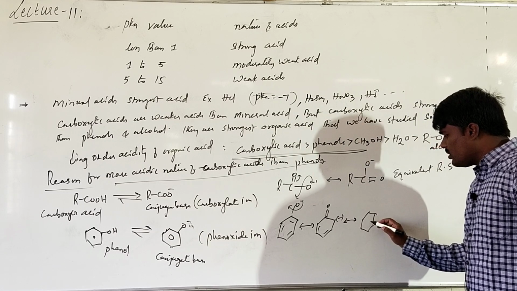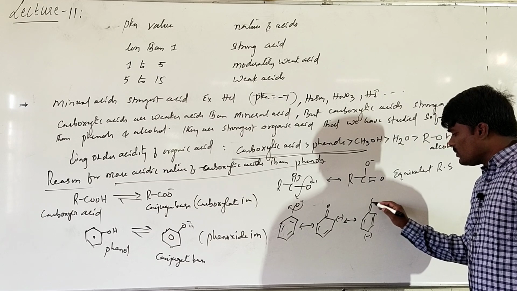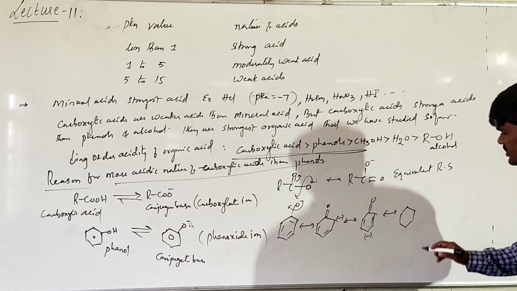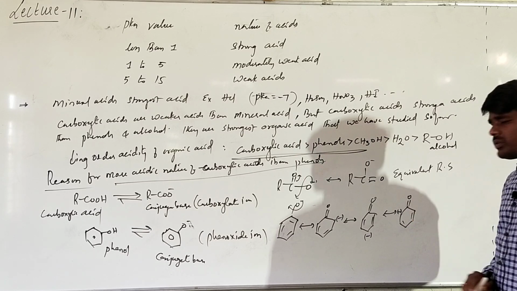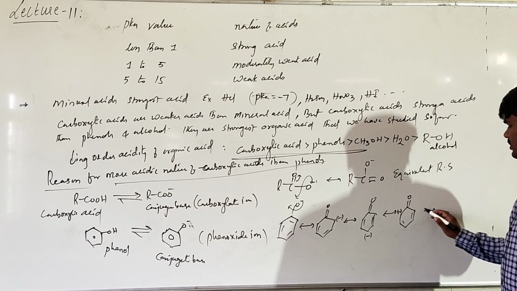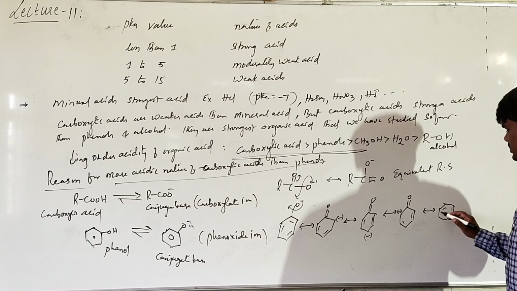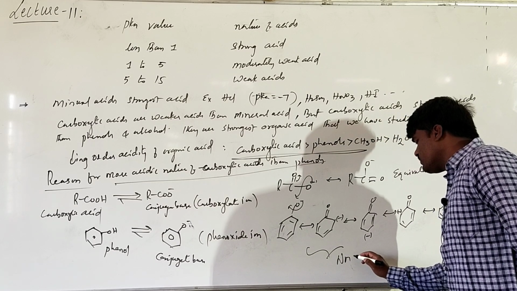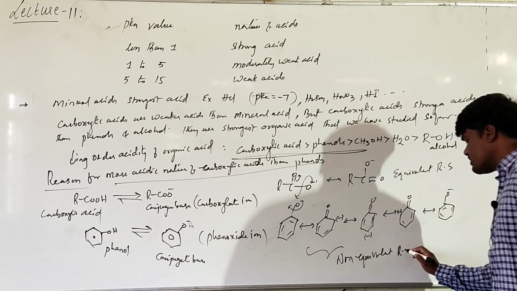But all these resonating structures are not equivalent, so these are called non-equivalent resonating structures. In resonance, you might have studied that equivalent resonating structures are more stable than non-equivalent resonating structures.